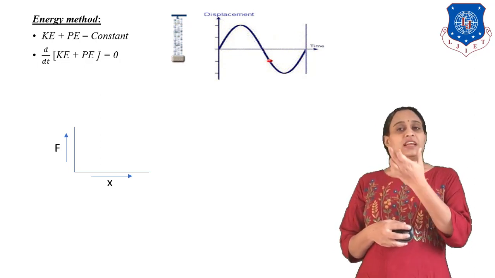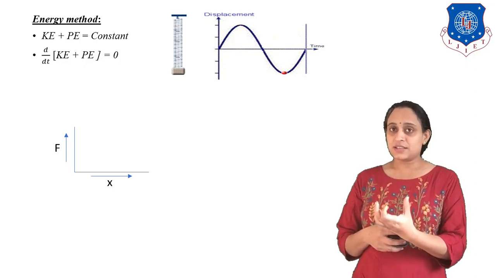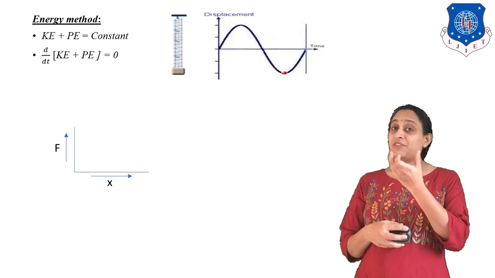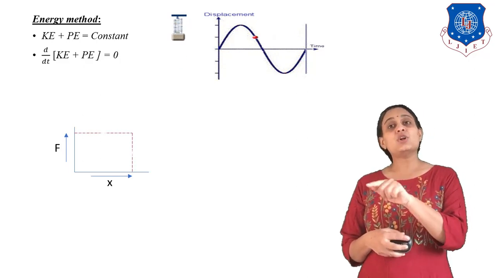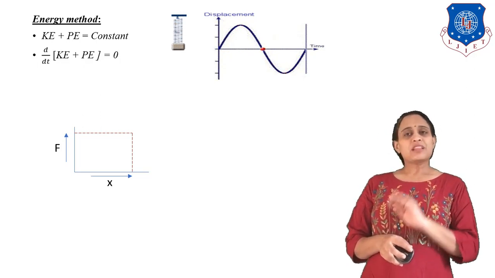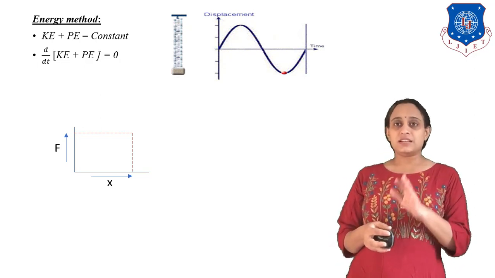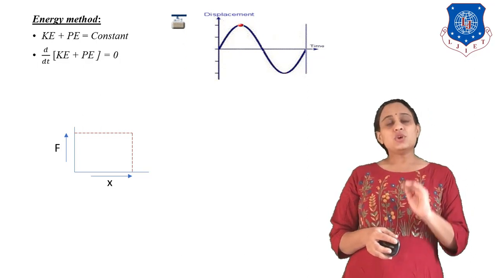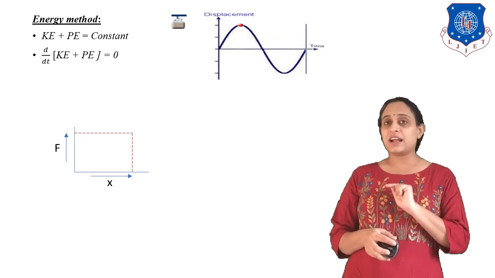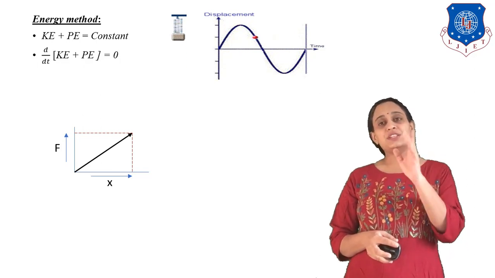Then what will happen? Initially the force is 0 and displacement is 0. Whenever the force increases, the displacement also increases. If F is maximum, x is also maximum. So let us have F maximum and x maximum distance. What is F maximum? We consider it as F, and x maximum we consider as x displacement. If we have the force versus x displacement graph, whenever the force rises, x rises. Hence, we get the graph in this form.